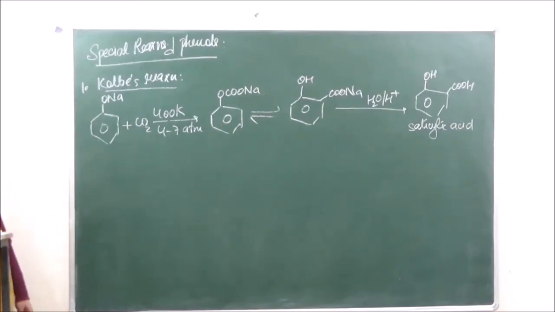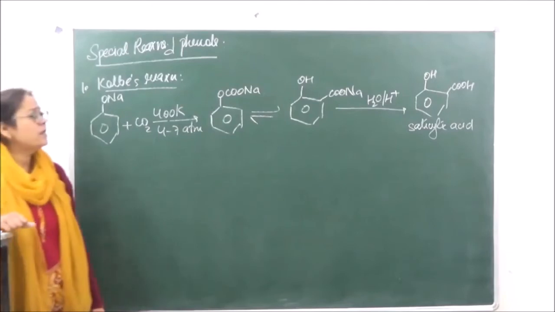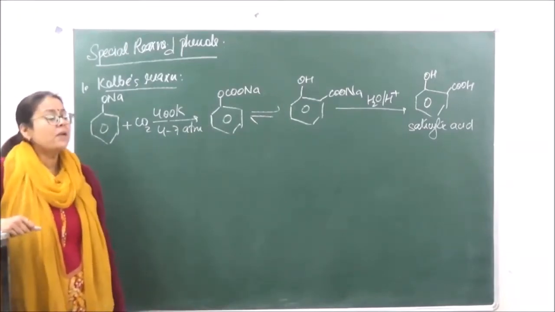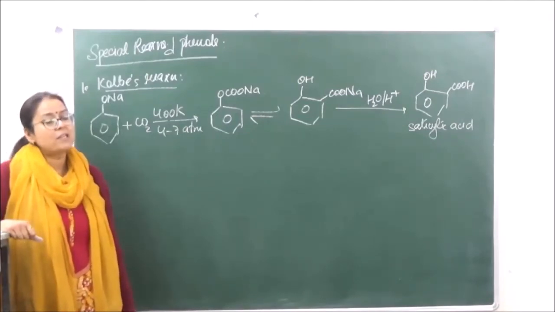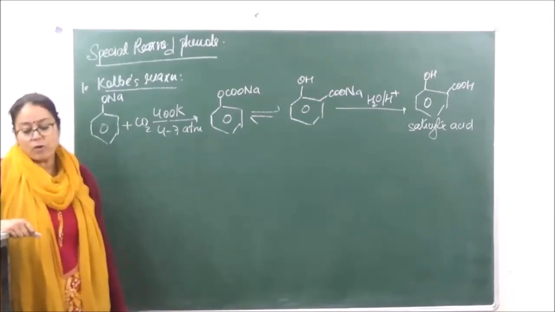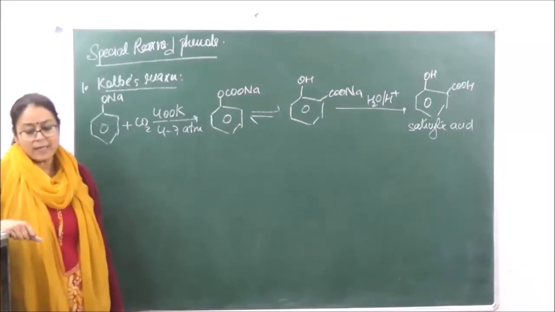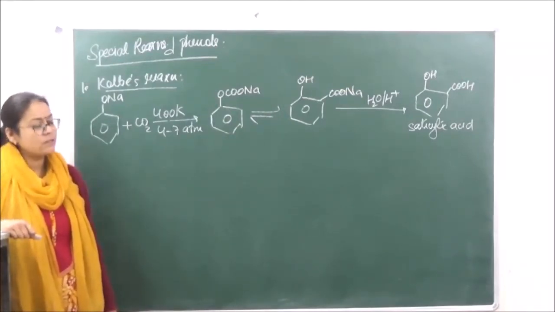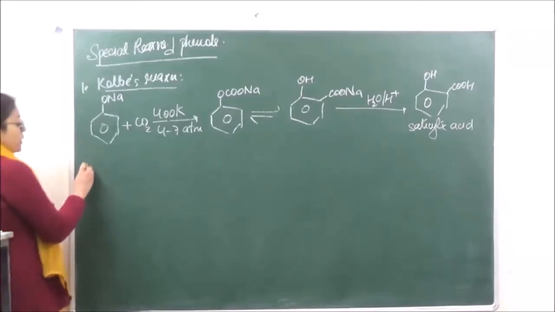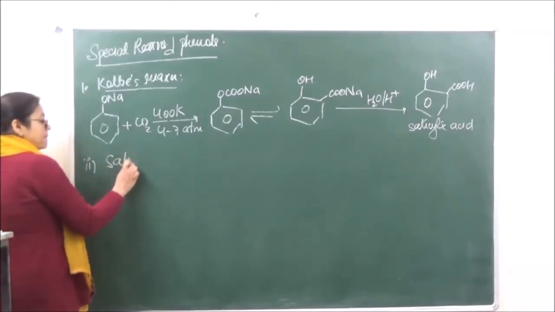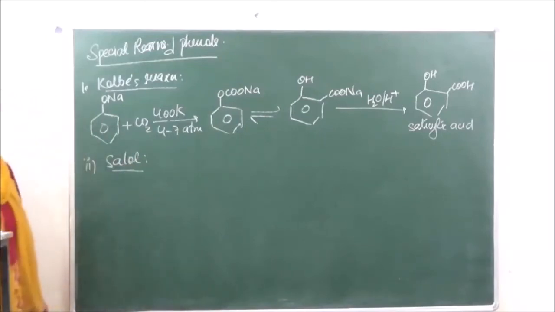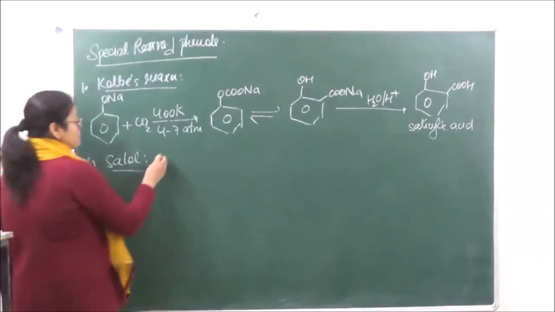Now this salicylic acid which is formed is going to be a starting material for many other important compounds which are generally manufactured from salicylic acid. One which we had already done is aspirin, which was also prepared by the acetylation of salicylic acid. The second one which we are going to do over here is Salol. Salol is used as an antiseptic in soaps. You must have read it on soaps, so we use it as a disinfectant and antiseptic. Phenyl salicylate.